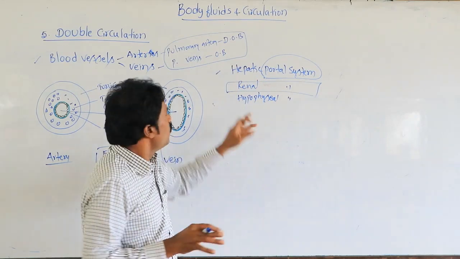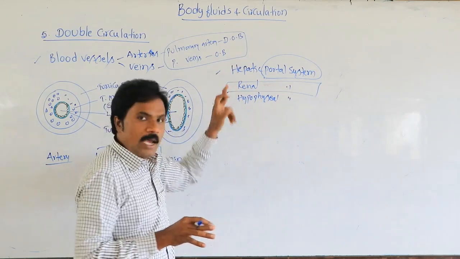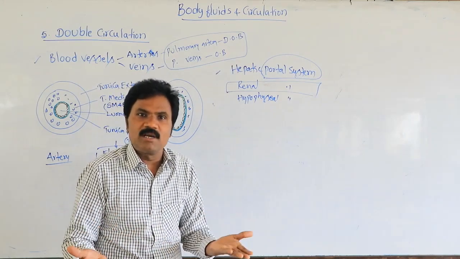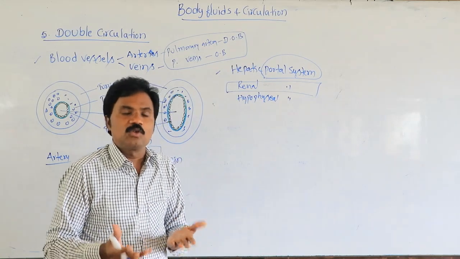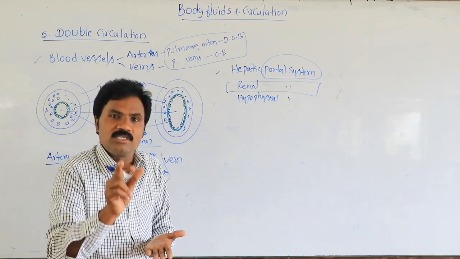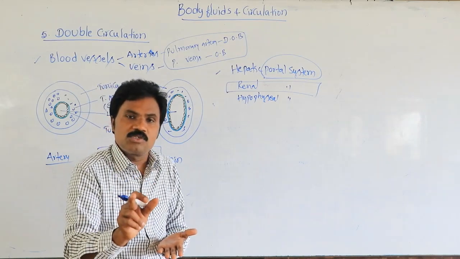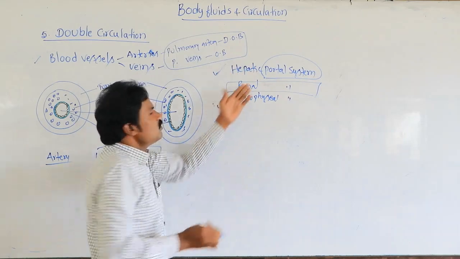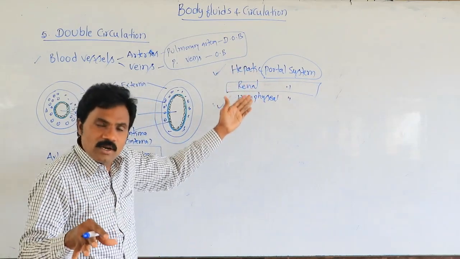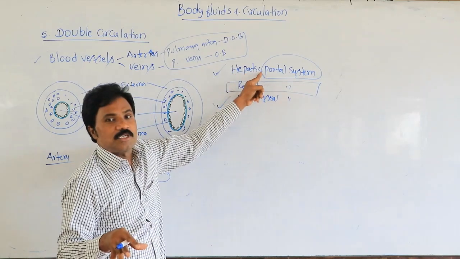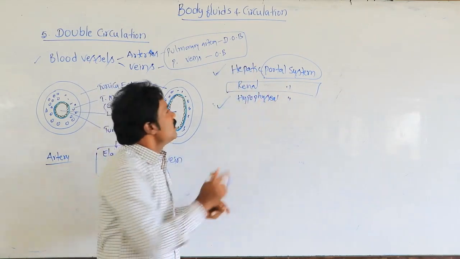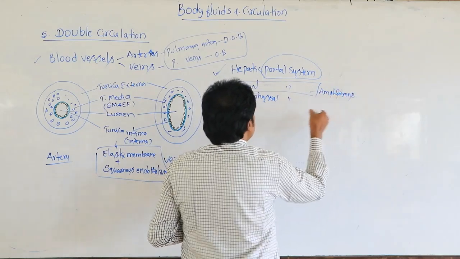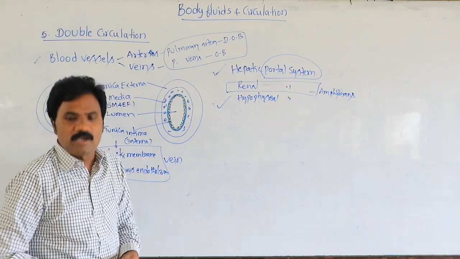The hepatic and hypophyseal portal systems are present in all other vertebrates like reptiles, birds and mammals, including human beings. So in human beings, both the hypophyseal and hepatic portal systems are present. We will discuss this later.